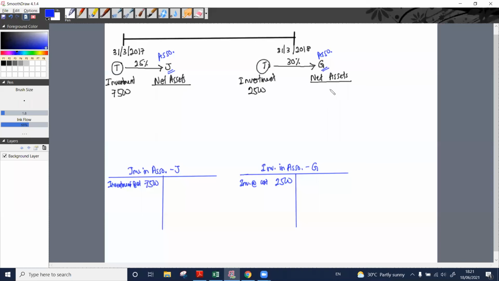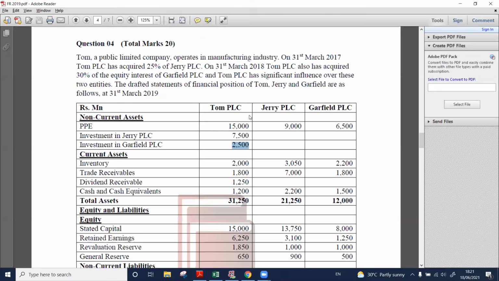Further, we need to determine what was the net assets as at the acquisition date. Now we can move to additional information.